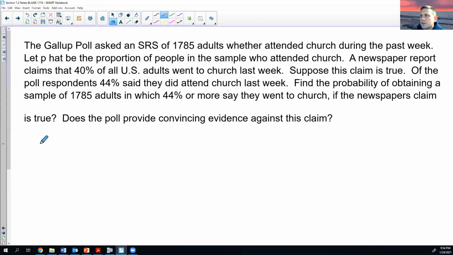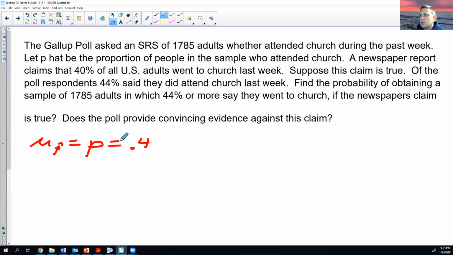So some notation. If you don't know the notation, then don't use it. Just say that it's the mean. So it's the mean of P hat is really what we're trying to find. Okay. So the mean of P hat, which is also just P. All right. If you took many samples, it would equal the true population proportion. And in this case, that's 40%, but we're going to change it to a decimal. We're not going to deal with 40%.